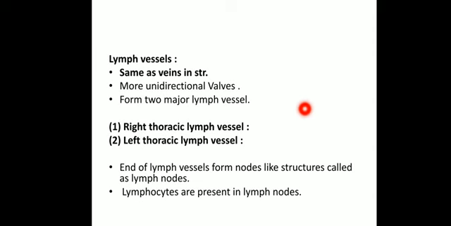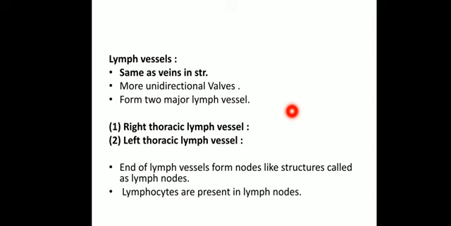Next, the lymph vessels of the complete body combine to form two lymph vessels, mainly the right thoracic lymph vessel and the left thoracic lymph vessel. We can divide the whole body into two regions. The right region consists of the right hand, right thorax, neck, head region, etc., and this lymph opens into the right subclavian vein. Okay, that's not up to your requirement right now. The second is the left thoracic lymph vessel, formed by the fusion of lymph vessels of the left hand, left thorax, neck, and head region, etc.